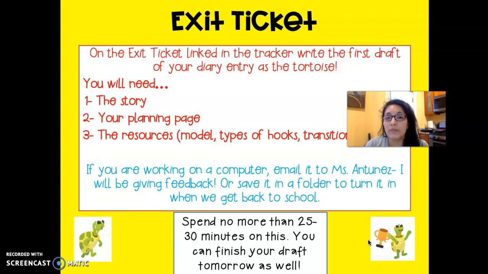If you're typing this, make sure you share it with me because I would love to see this and give you feedback. And if you're not typing it, make sure that you keep it in a notebook or folder and I will look at it when we get back to school. Spend no more than 25 to 30 minutes on this. If it's taking you too long and you're not done writing your diary entry, it's okay. Put it aside for today and keep working on it tomorrow.